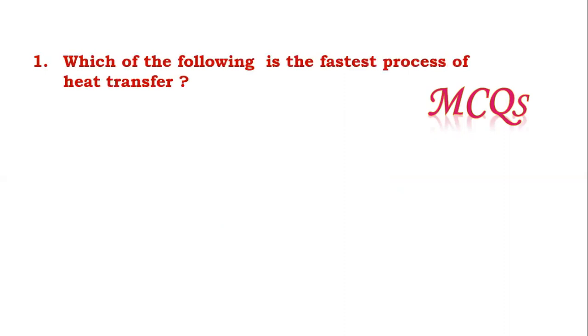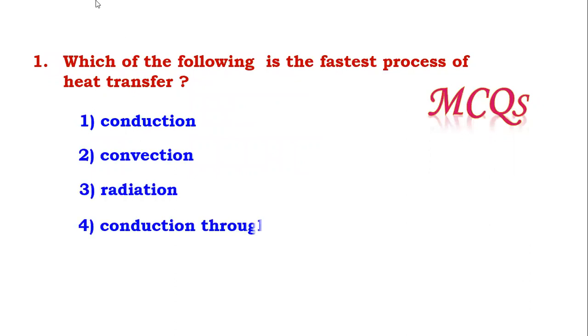Now some questions based on that. Which of the following is the fastest process of heat transfer? I hope everyone understood which one is the fastest process. It is radiation, because it does not require a medium. In conduction, heat is transferred from one particle to another, and then second to third, third to fourth particle. In convection, heat is carried by actual migration, but in radiation, it is without a medium.